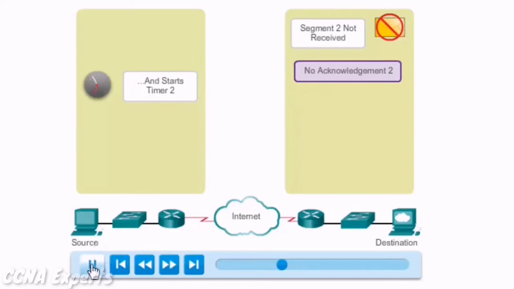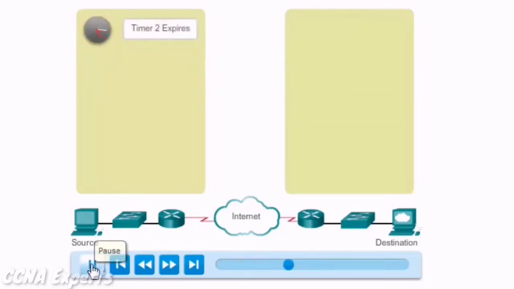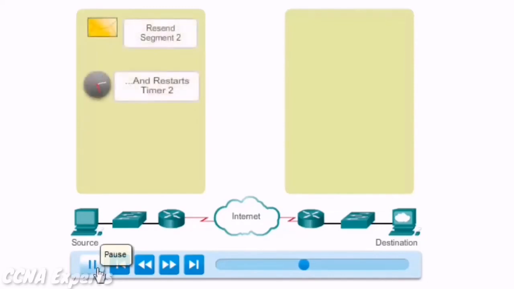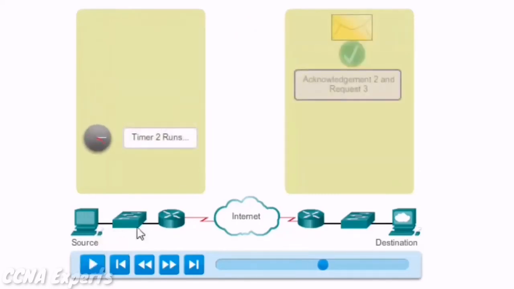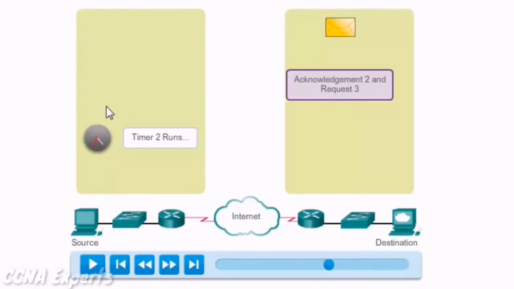Let's see what happens. No acknowledgement, the timer expires. You can see here the timer expires. So what will the source host do? The source host will retransmit or resend segment 2 and restart the timer. This time, the information was received by the destination, and now it's going to send an ACK3 or acknowledgement 3 requesting the next piece of data, which in this case would be number 3.